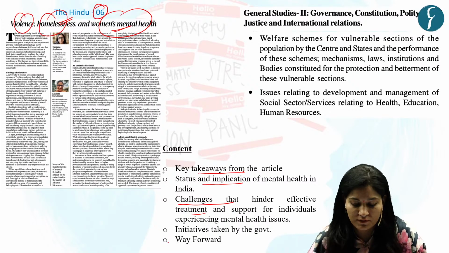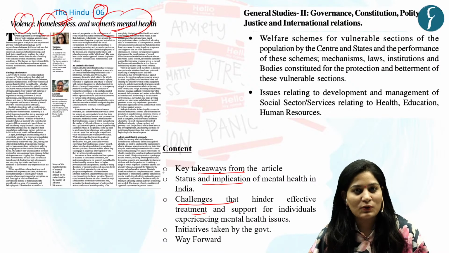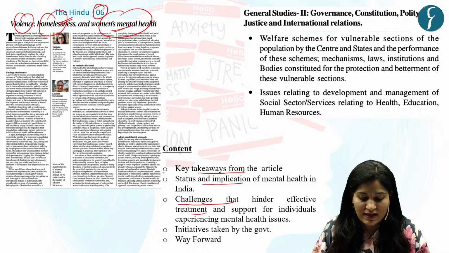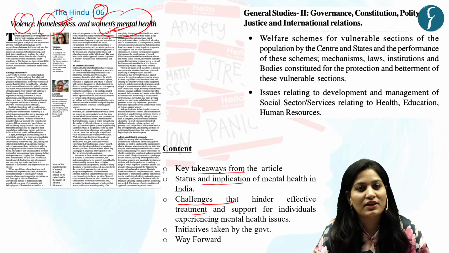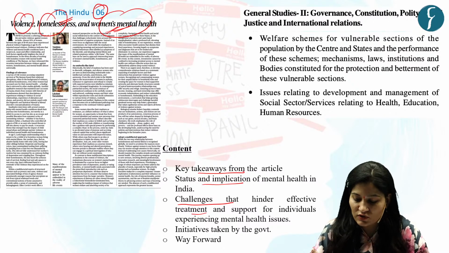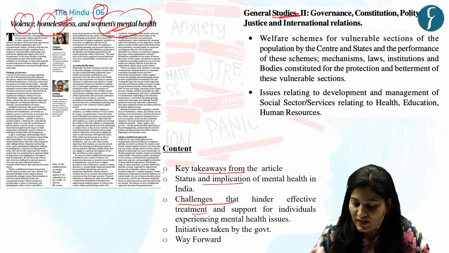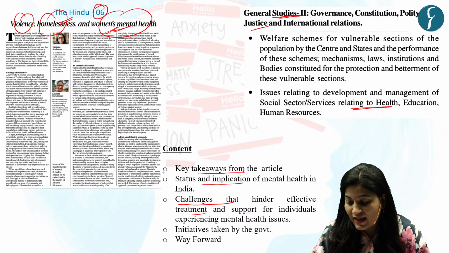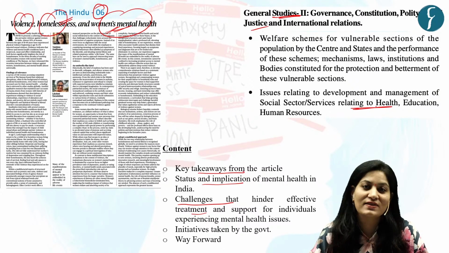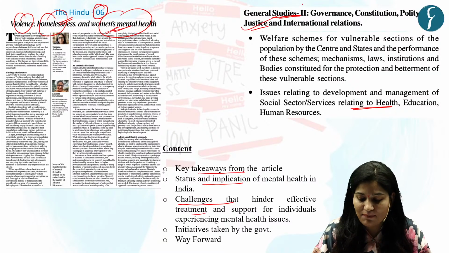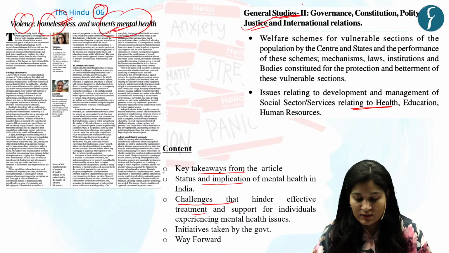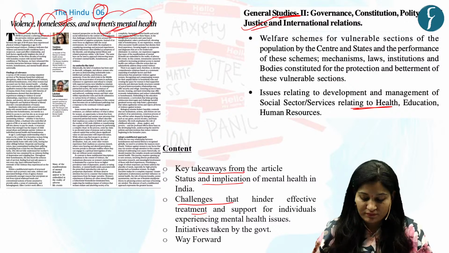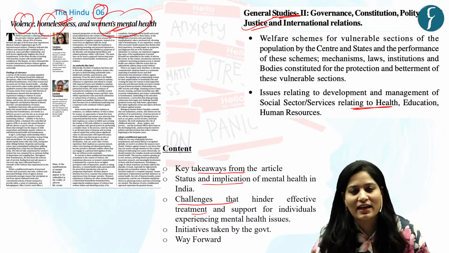Now, the second question is why we have taken this. Because this article talks about women, and you know, women are one of the vulnerable sections in GS paper 2 under social justice. Also, the article is related to health, mental health, which is another important theme in the same paper. So let's start our discussion. First, let's see the key takeaways.